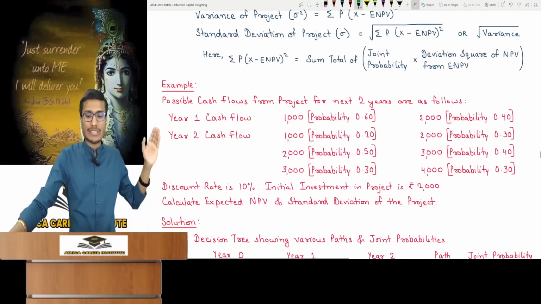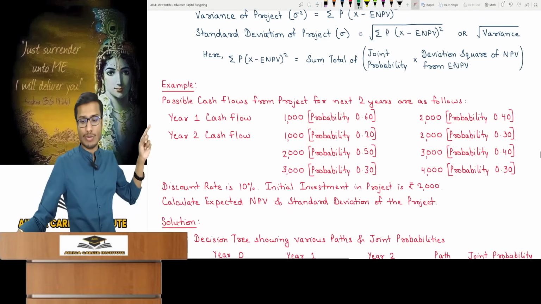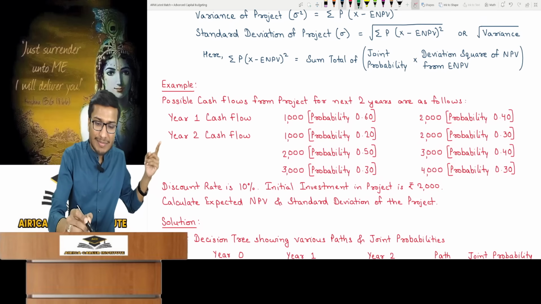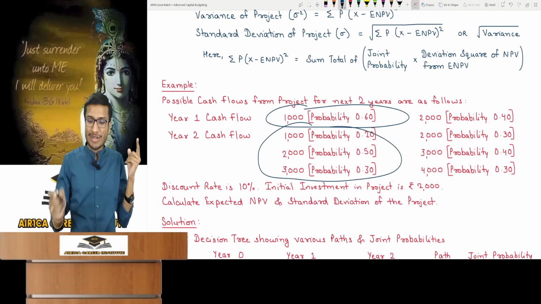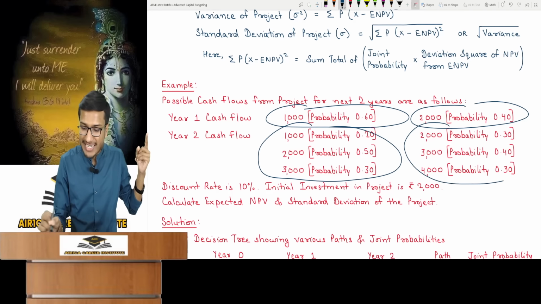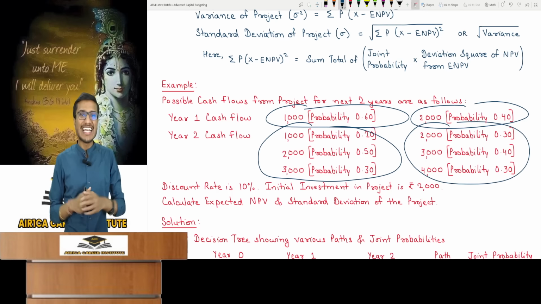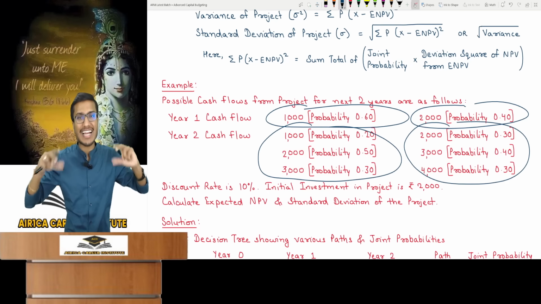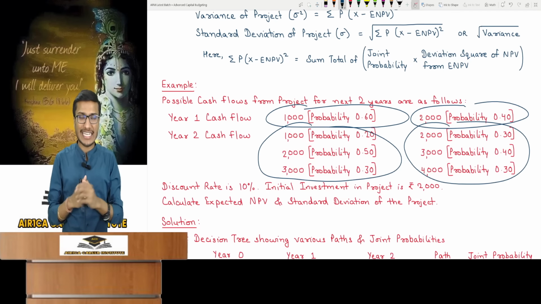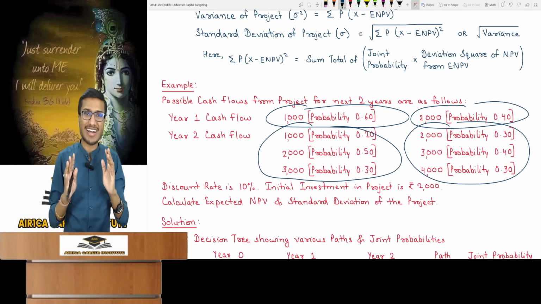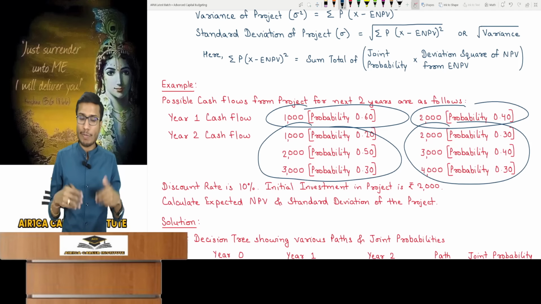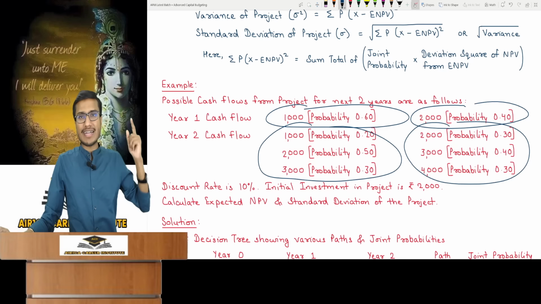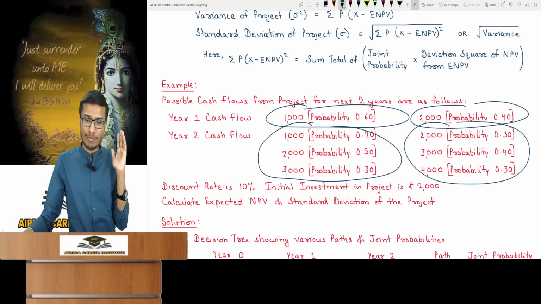For example, 2 years cash flows are given. Year 1, 1000 or 2000 with probabilities. Then what's written for the second year? Look, if year 1 was 1000, the second year's cash flow will be one of these three with probability. And if year 1 was 2000, also one of those three with probability. So 3 different cash flows are given for each case in the second year as per the first year's cash flow. Dependency is moderate, not perfectly dependent, because a single cash flow for the second year isn't specified. It's moderately dependent, not perfectly, and you will understand this upon seeing the question.